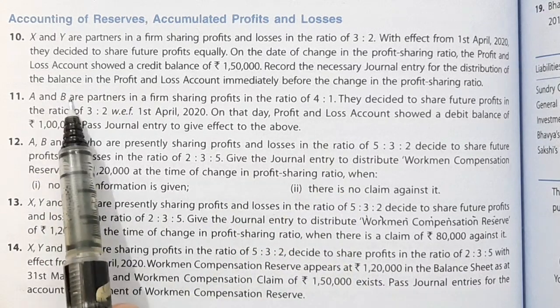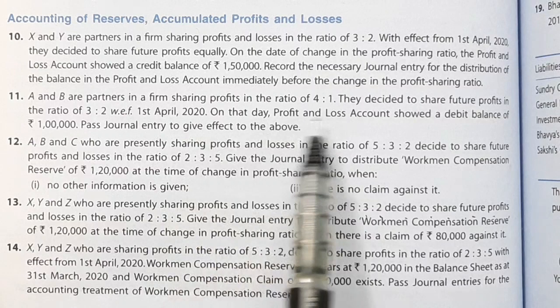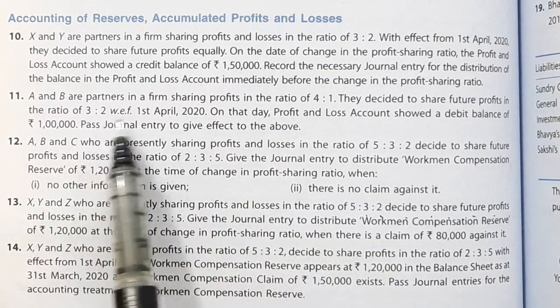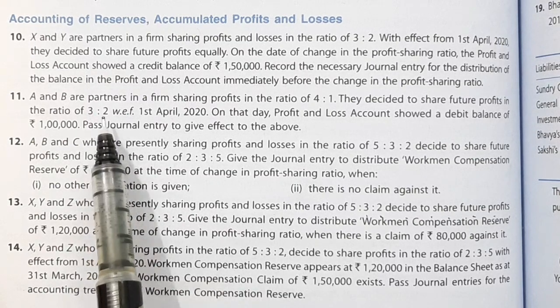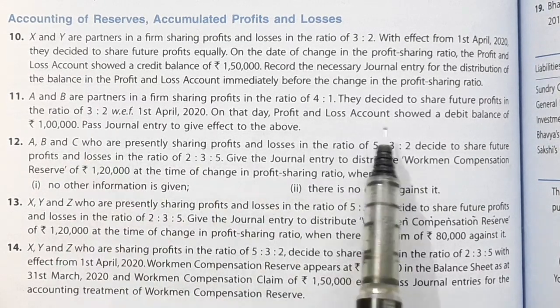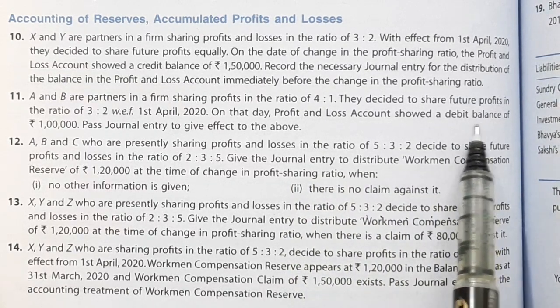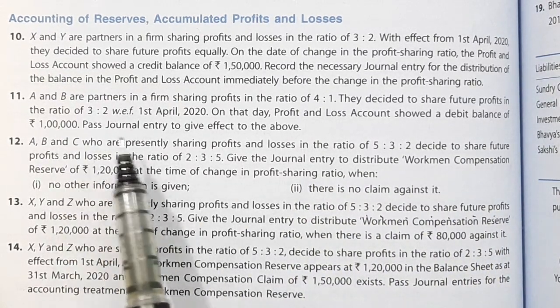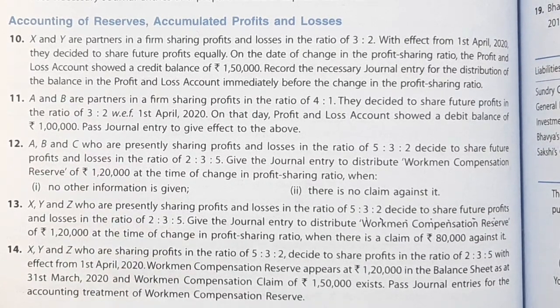Now in this question, A and B are partners and the ratio is 4:1 and they have reconstituted their firm by changing their profit sharing ratio to 3:2, and here is a profit and loss debit balance. Debit balance means it's a loss of rupees 1 lakh. So a loss of rupees 1 lakh means it is to be transferred to partners' capital account on the debit side. So let us transfer it.